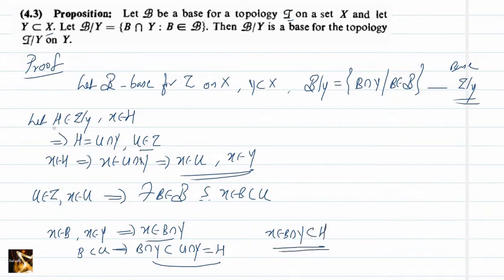So we have started from here. H belongs to tau restricted to Y, and we have got a member of this collection such that X belongs to that member and is contained in H. So this forms a base for tau restricted to Y.